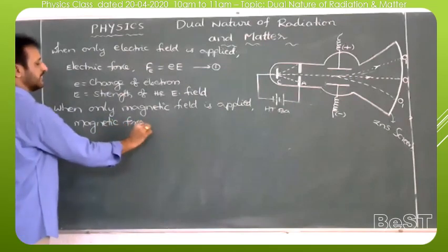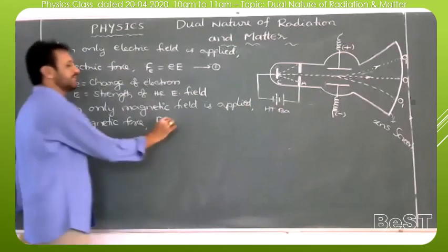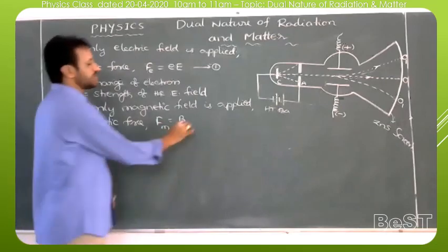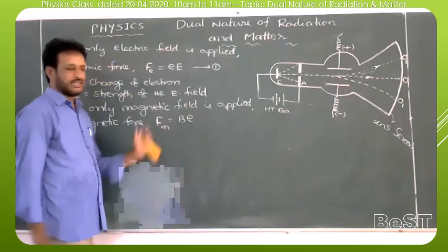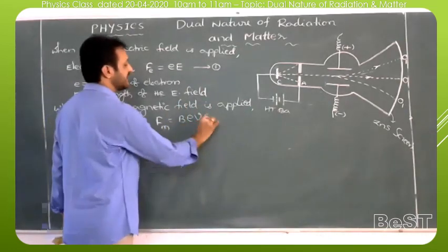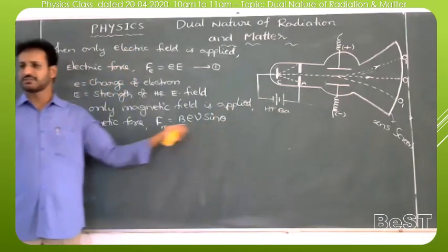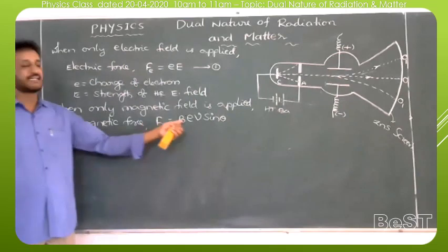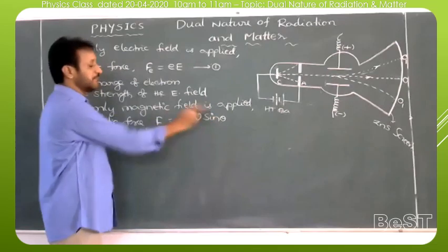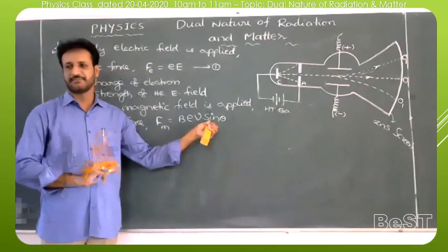Here we can write Fm, where m indicates magnetic force, is equal to B, the strength of the magnetic field, times e, the charge of the electron, times V, the speed of the electron. So BeV sin theta. In the chapter on moving charges and magnetism, we have the derivation for this formula. The force acting on a charged particle in a magnetic field is F equal to BeV sin theta. But here the magnetic field is applied perpendicular to the path of the electron.